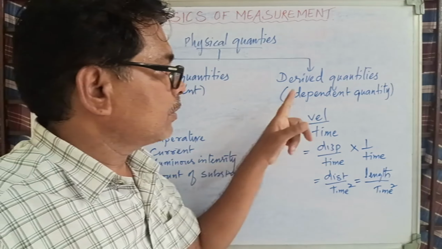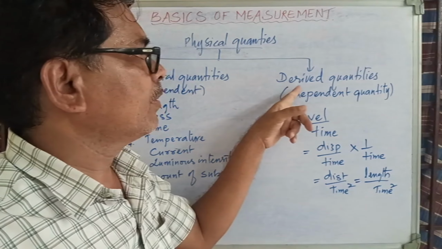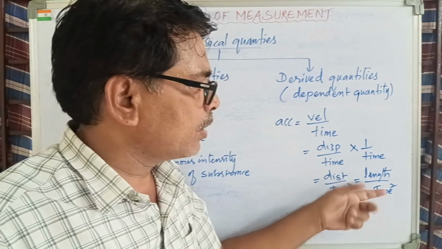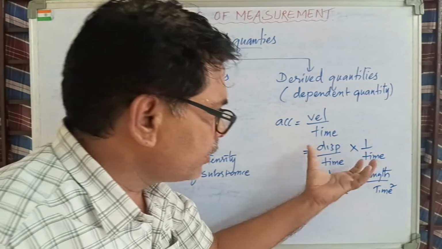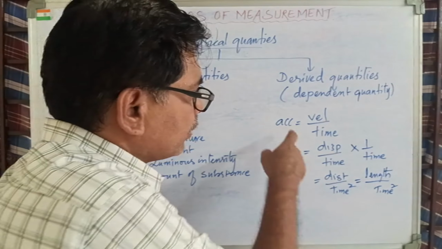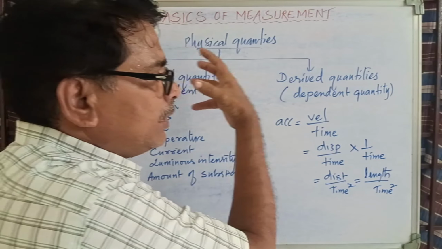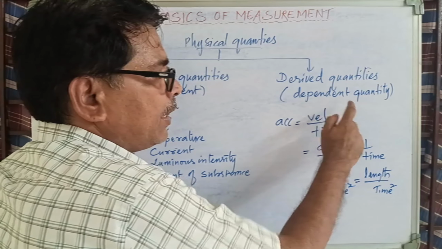Again, acceleration, if I ask you what is acceleration, you should simply say that it is derived. Why? Because to calculate acceleration, the formula is length by time square. Length, fundamental, time, fundamental. Therefore, this is derived. In order to calculate its value, it is depending upon fundamental and deriving its value. That's why these are called derived, dependent.